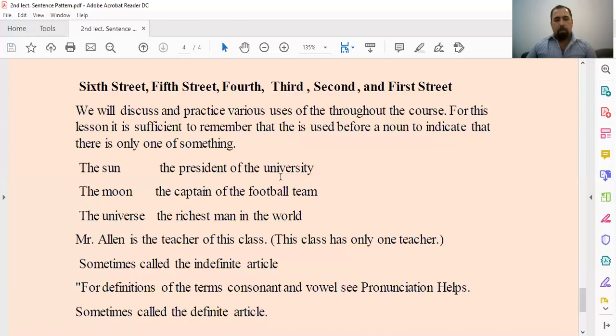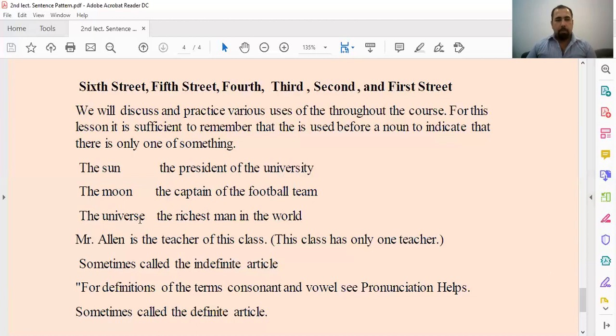How many presidents do we have in our university? We have only one, so we use the. The moon. How many moons do we have in the world? We have just one moon, and we use the. The captain of the football team. Every football team has only one captain.